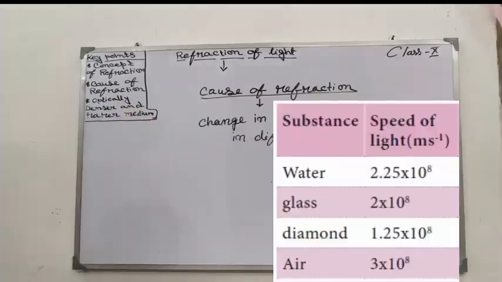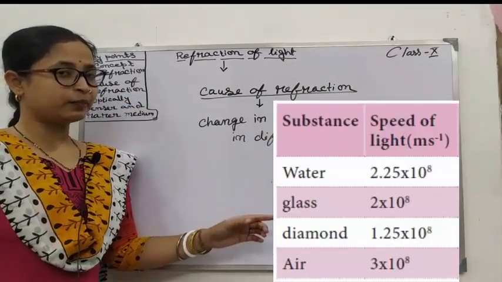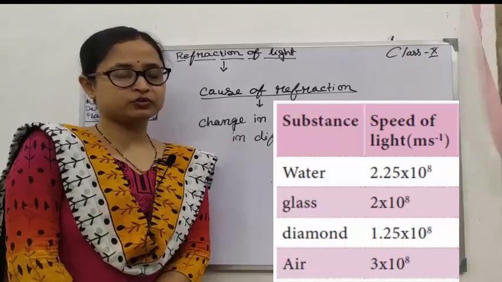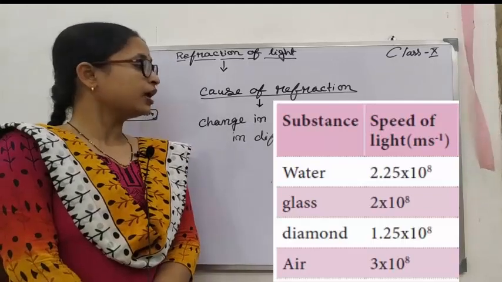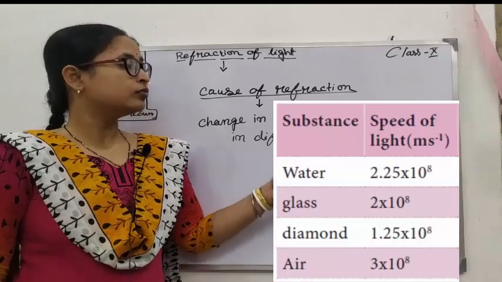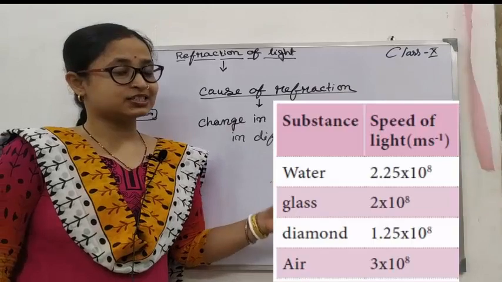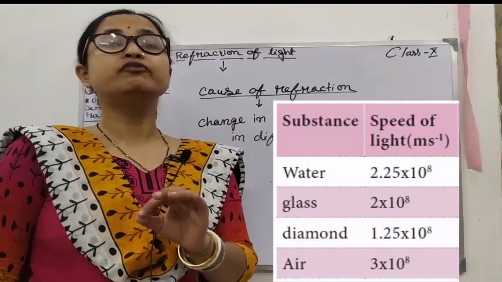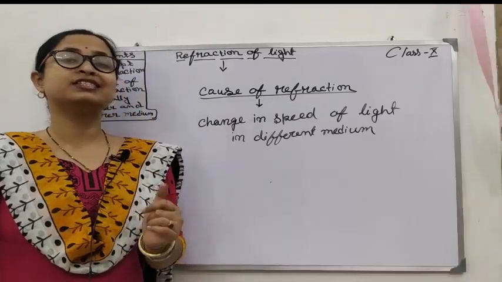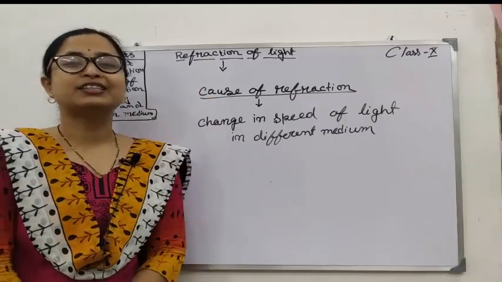Let us learn. Now from this table you can see light has different speed in different media. In vacuum it is having 3 into 10 to the power 8 meter per second speed. But in water as well as glass, the speed of light changes. That means light has different speed in different media. Actually, this change in speed in different media is the cause of the refraction of light.